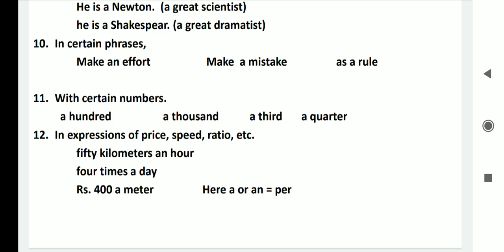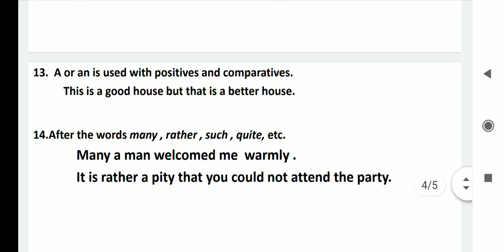In point number 12, in expressions of price, speed, ratio, etc. For example, 50 kilometers an hour, 4 times a day, rupees 400 a meter. Here a or an represents per. So 50 kilometers per hour, 4 times a day means 4 times per day, rupees 400 a meter means rupees 400 per meter. So it was point number 12.